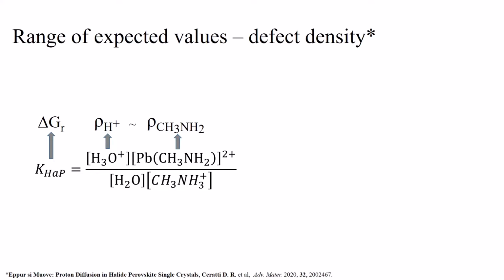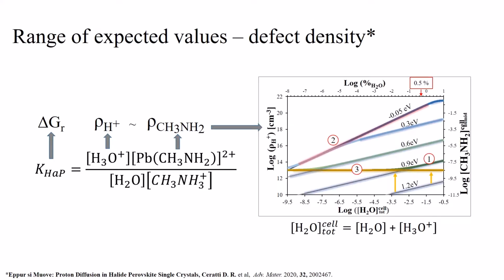We can plot the amount of protons able to migrate as a function of water concentration in the perovskite for different values of delta G. By weighing the perovskite before and after drying, I estimated the amount of water to be 1 molecule per 20 unit cells. The intersection between the red line and the other lines provides the estimated amount of migrating protons once the value of delta G is known. Further details about this image are provided in the publication.